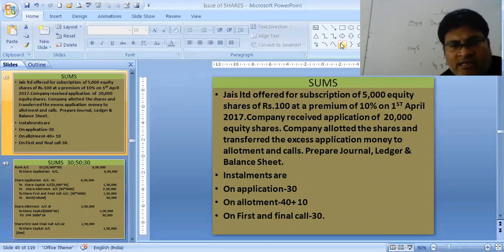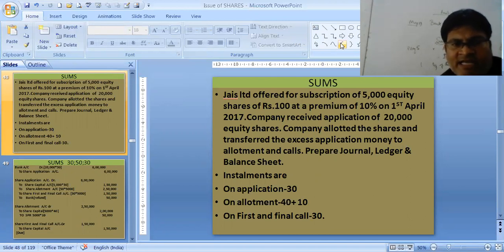Let's see the sum. JAS Limited offered for subscription 5,000 equity shares of 100 each at a premium of 10%. 100 rupees, 10% premium is 10 rupees. If nothing is mentioned in the sum, then the premium is added with the allotment.